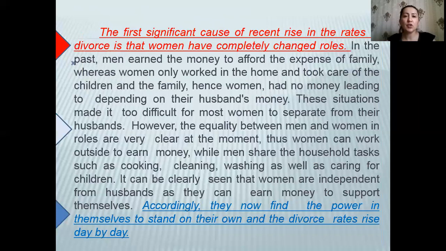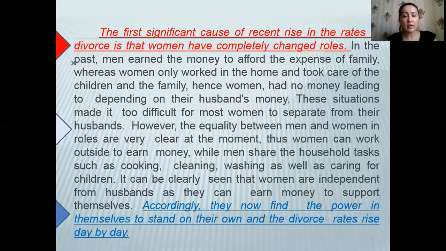Here we have the first paragraph in our essay. So we will start with the topic sentence or one of the thesis statements, which is women have completely changed rules. In the past, men earned money to afford the expense of family, whereas women only worked in the home and took care of children and the family, and so on.